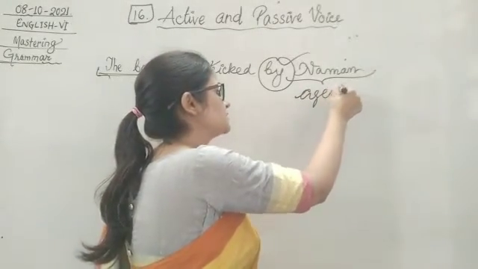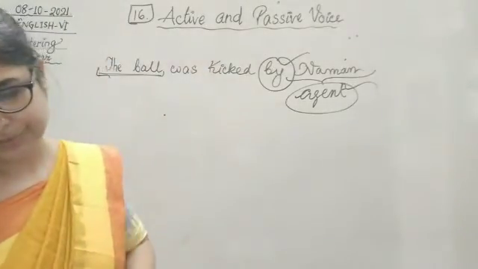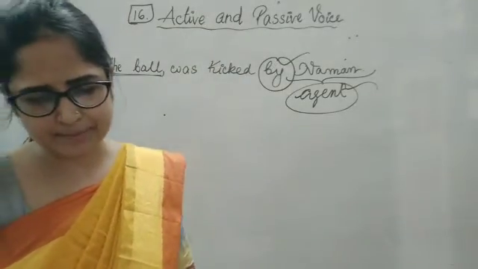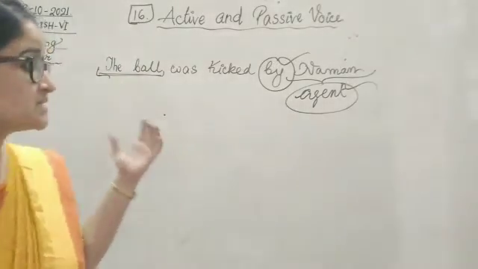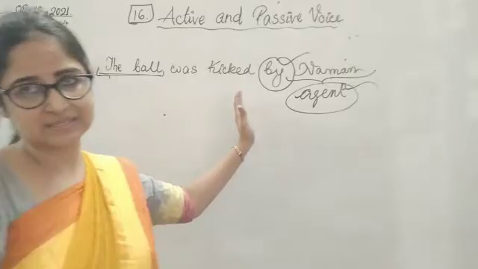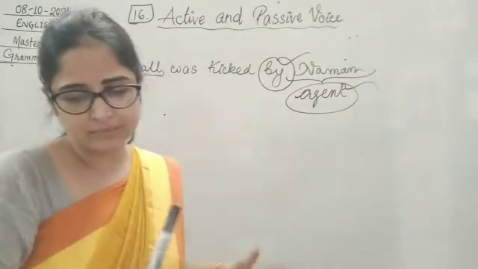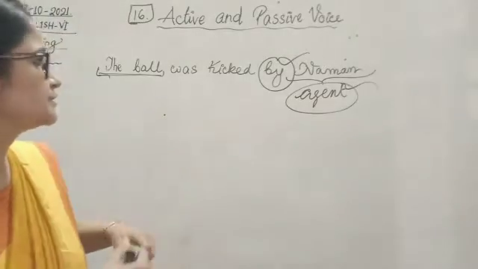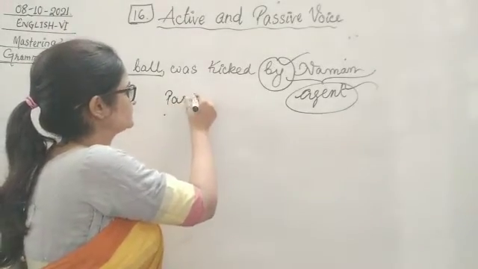So after by we are going to write the name of the agent who is doing the action. Okay. So in the above example, Naman was the subject in active voice, but in the passive voice, he is the agent who is doing this action. Okay. Who is kicking the ball. So here we see it will now be in passive. So this children is an example of passive voice.